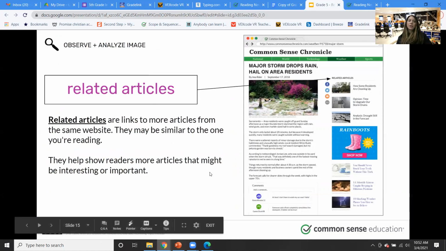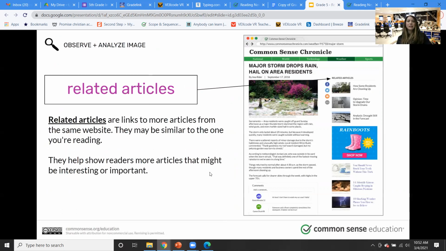Okay. Our next thing is related articles. So you'll see this a lot on internet websites. These are links to more articles from the same website. They may be similar to the one you're reading. They help show readers more articles that might be interesting or important.